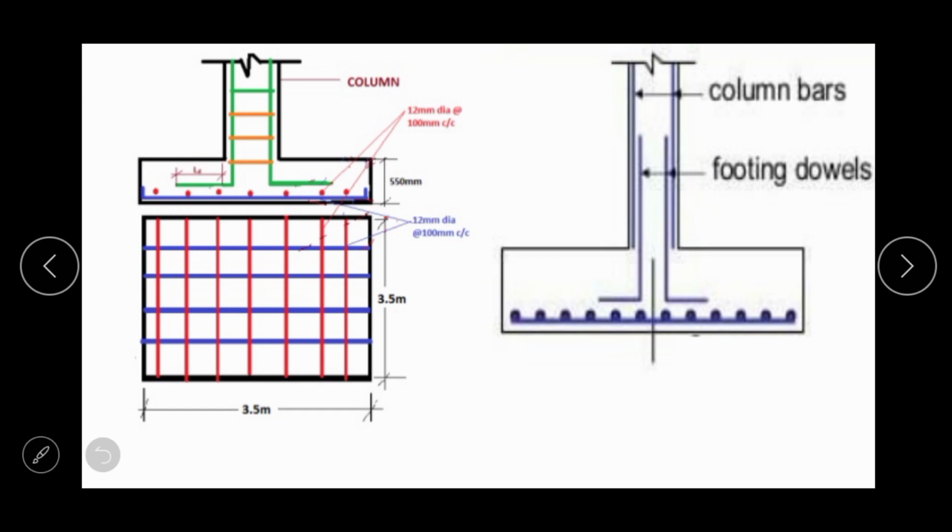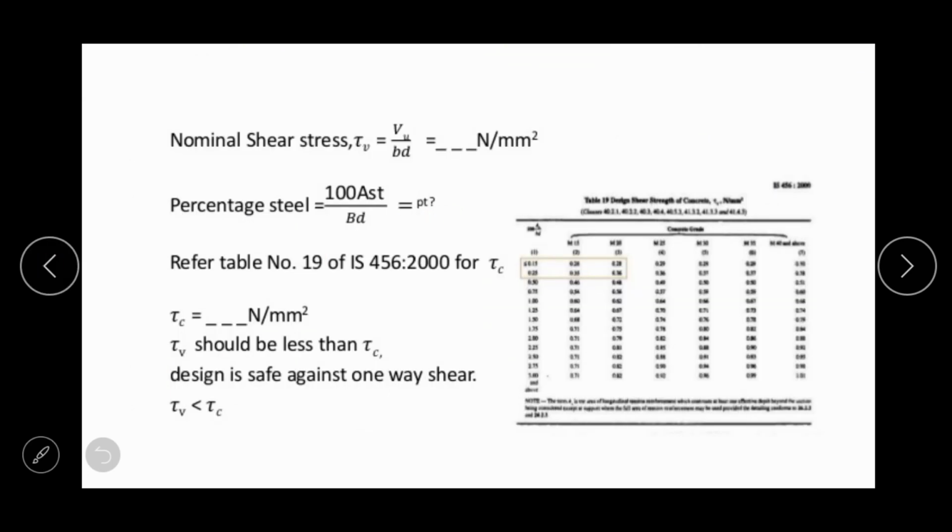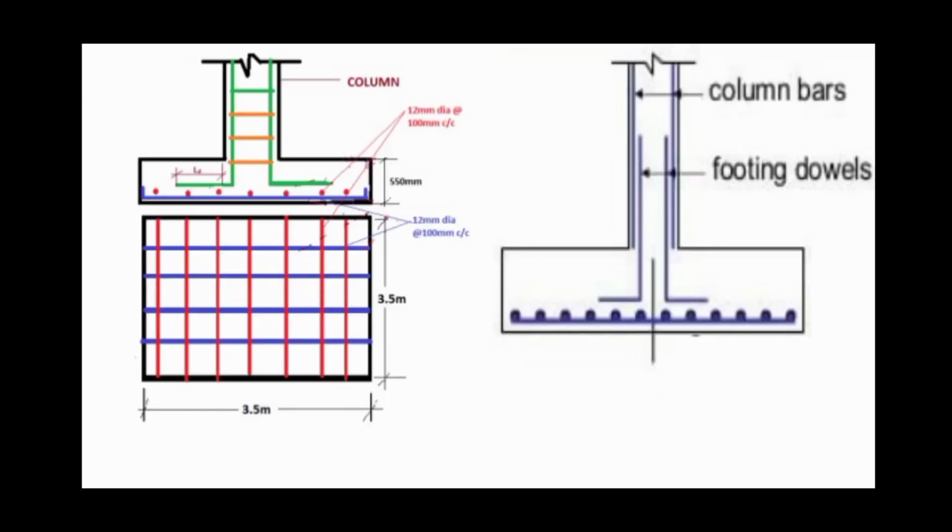Now we will discuss the different types of reinforcement that is provided within the column. Normally dowel bars as well as distribution bars are provided within the footings.